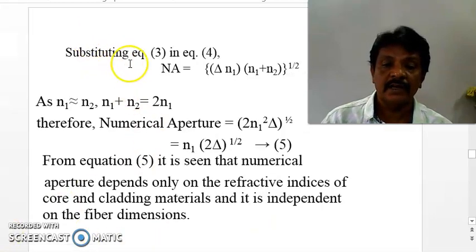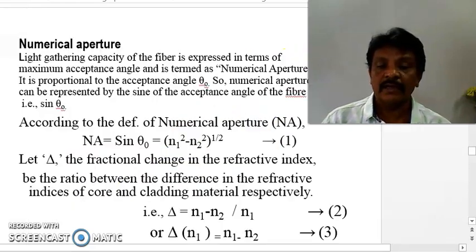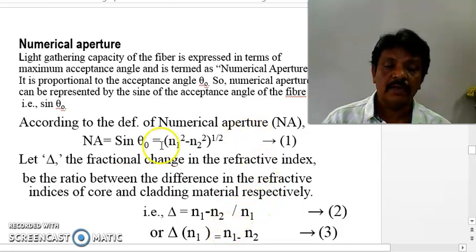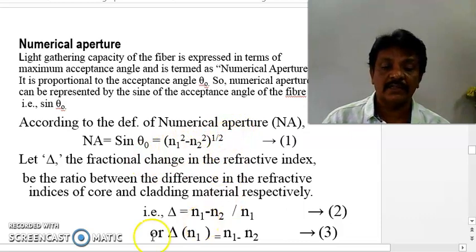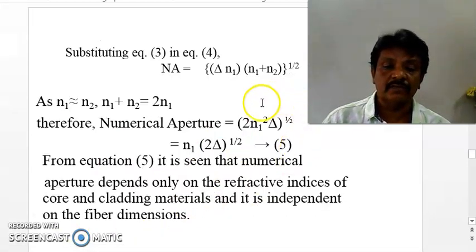So we will get numerical aperture is equal to (n1 square minus n2 square) whole power 1 by 2, which can be written as (n1 minus n2) into (n1 plus n2), so that we get this value.